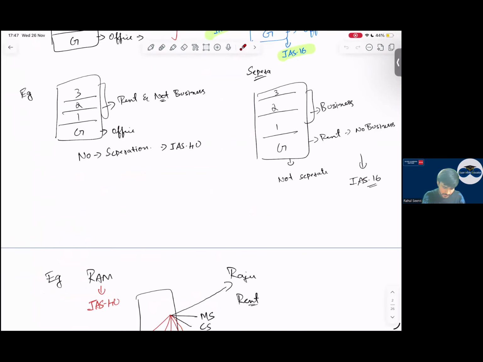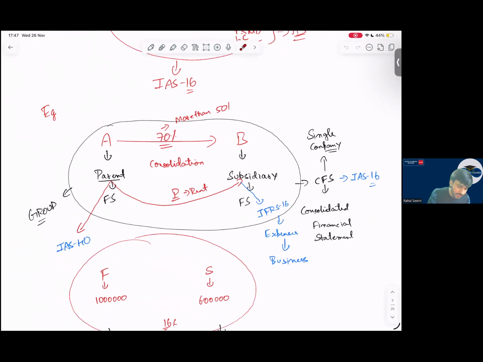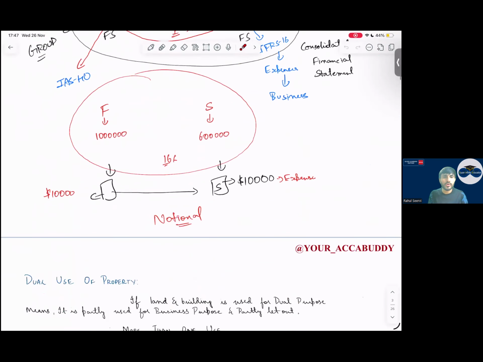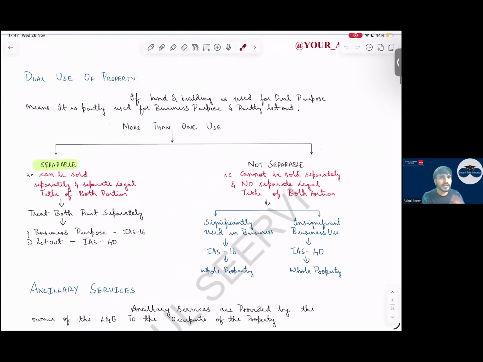Then dual use of a property. If there is a dual use of a property, if I'm using it under IAS 16 also and IAS 40 also, how should we classify this? In that case, if land and building is used for dual purpose, that means for business as well as for renting purpose, if the portions are separable, then we treat them separately, IAS 16 and IAS 40.